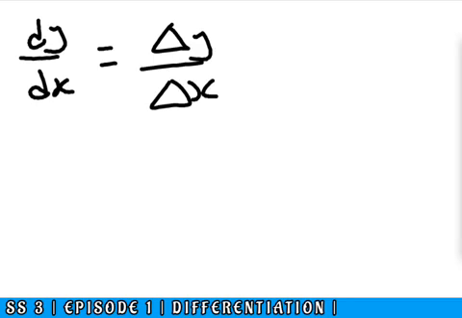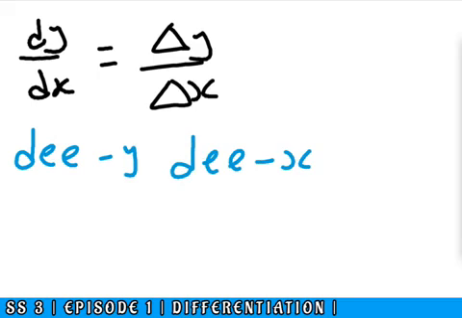So when we try to study this relationship of change, we call it dy dx, and it's spelled this way: d y, d x. So the concept of dy dx simply talks about the study of the change that occurs in one variable, which is on the left hand side, and how it relates to the change that occurs in the other variable, which is on the right hand side. And most of the time we always have our y on the left hand side and our x variable on the right hand side.